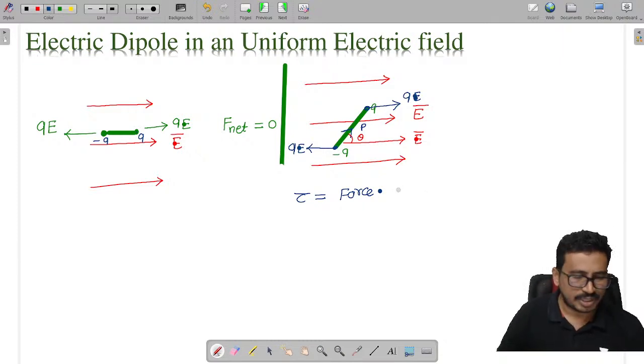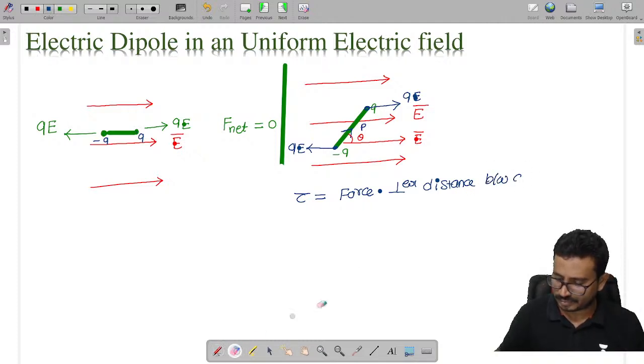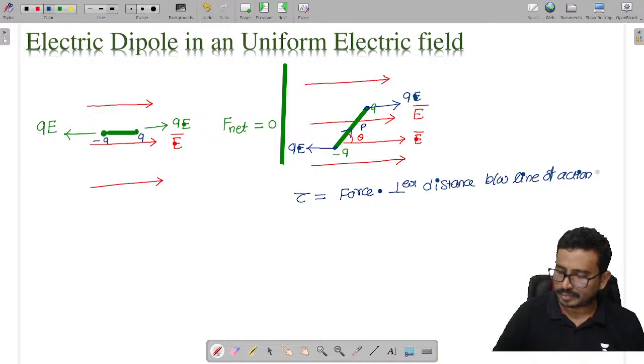Force into perpendicular distance, between the lines of action of forces.